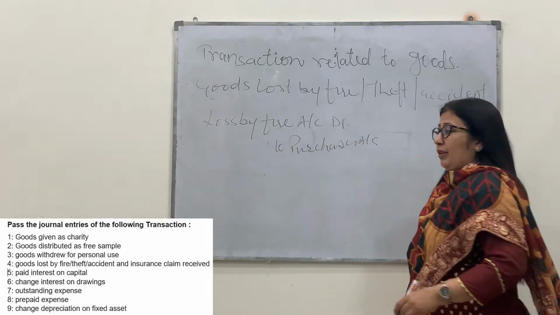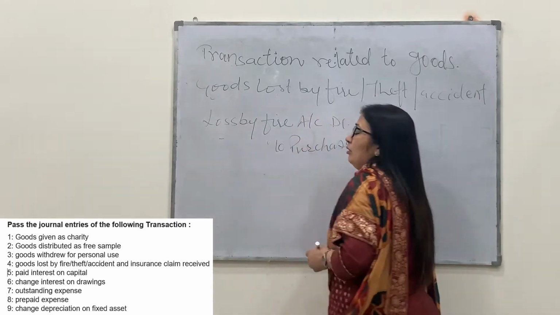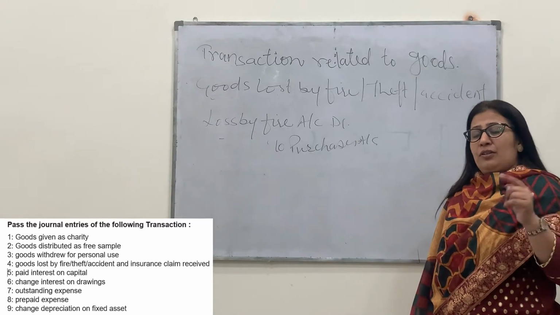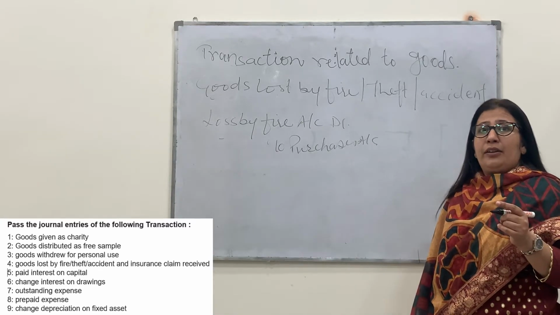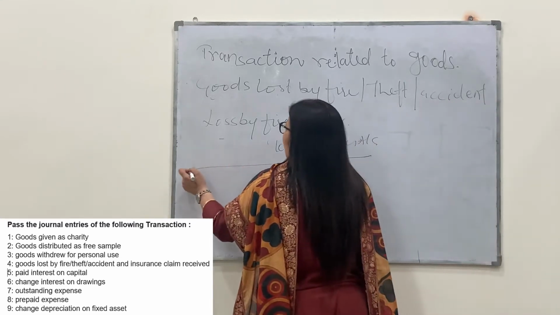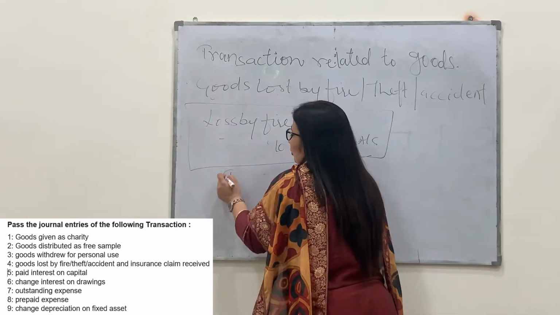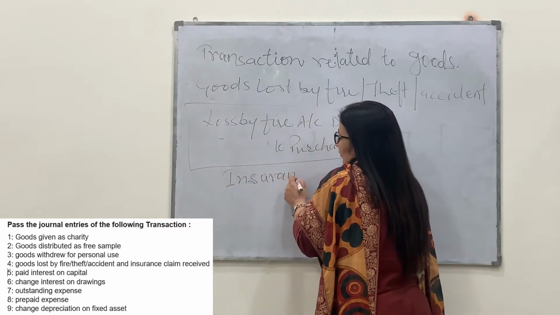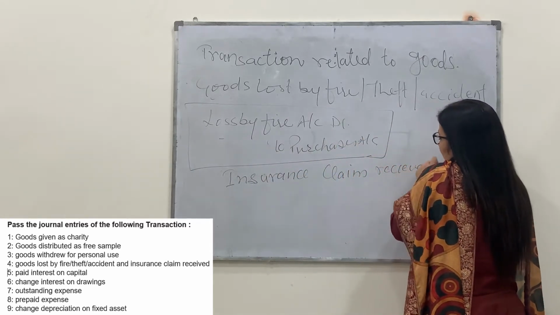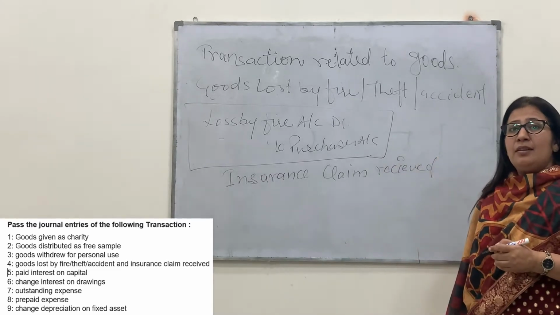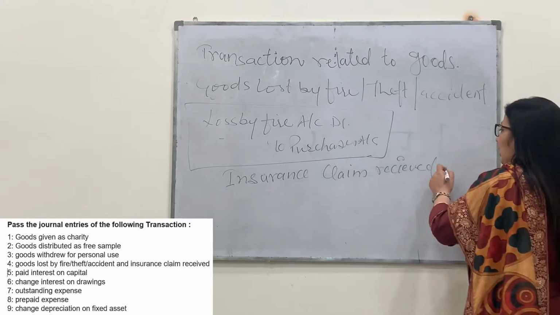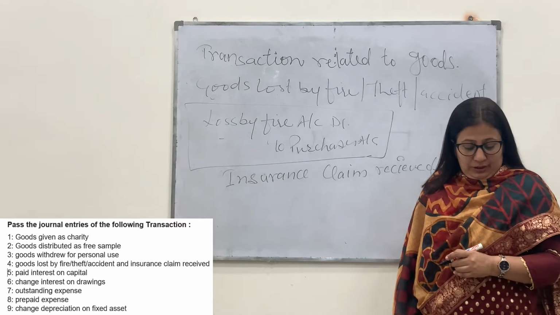And suppose we got the insurance claim also. If we got the insurance claim, in that case the entry for the insurance is to be passed. Otherwise no entry is to be passed related to the insurance. You have to pass only the entry related to the loss. Suppose the insurance claim is received by the business, then we have to pass the entry related to the receipt of the insurance claim.